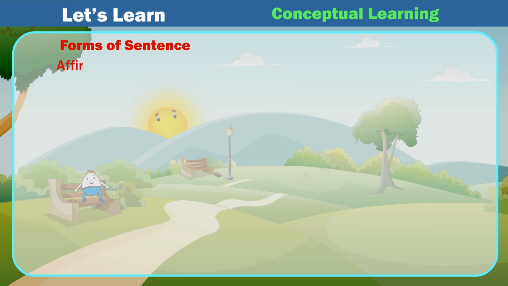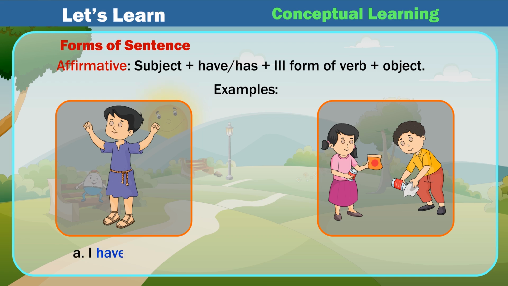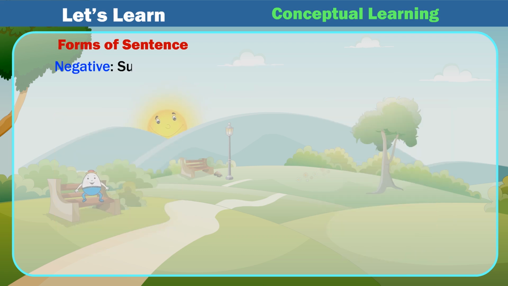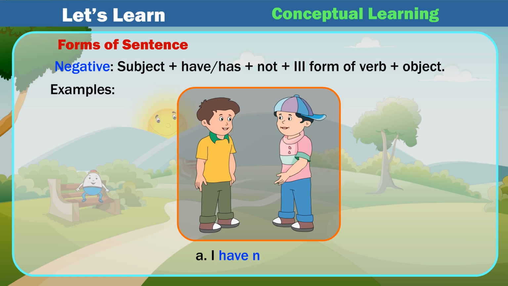Forms of sentence. Affirmative, subject plus have/has plus 3rd form of verb plus object. Examples: A. I have done it. B. He has done it. Negative, subject plus have/has plus not plus 3rd form of verb plus object. Examples: A. I have not done it. B. He has not done it.